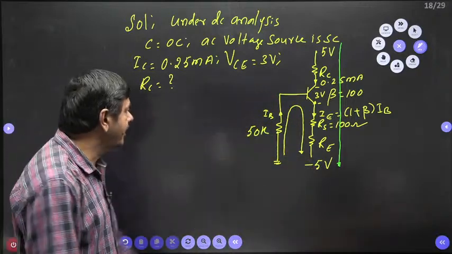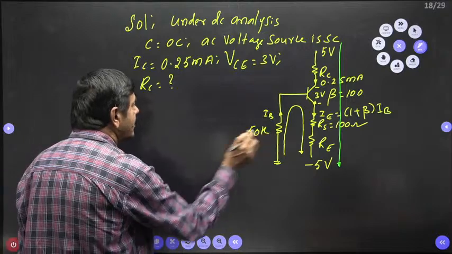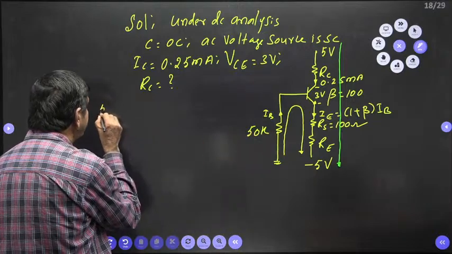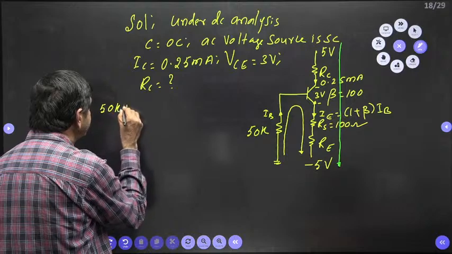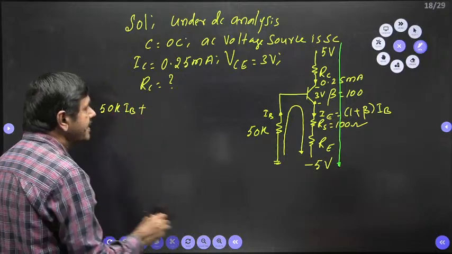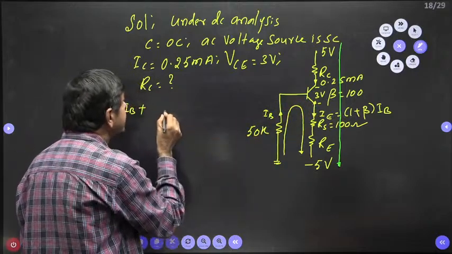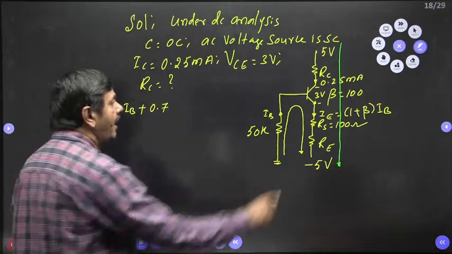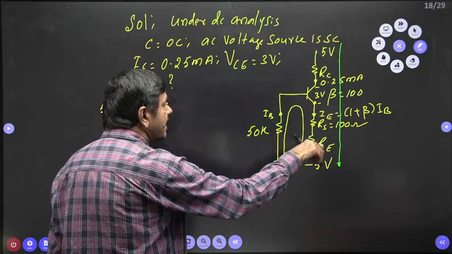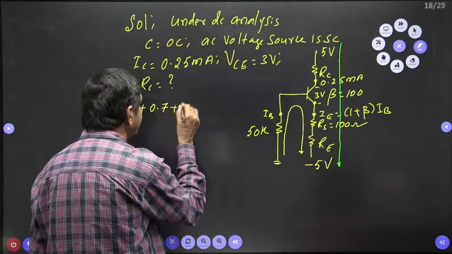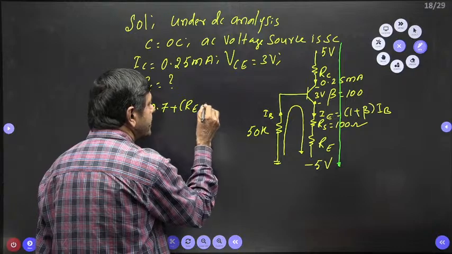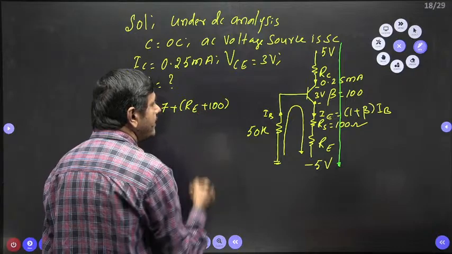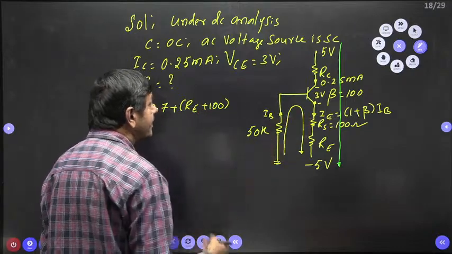If I apply KVL, the drop across this 50K is 50K into IB, plus the base to emitter voltage, which is 0.7 volts, we know very well. These two are in series, RE plus RS, that is RE plus 100 into the current 1 plus beta times IB.